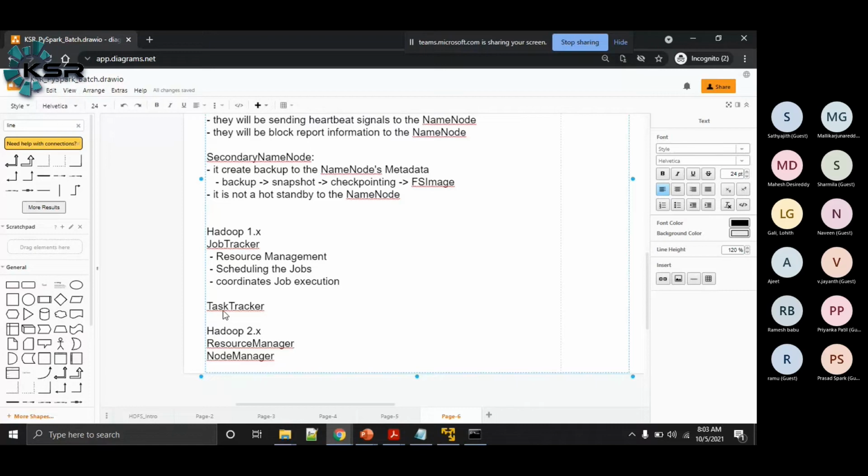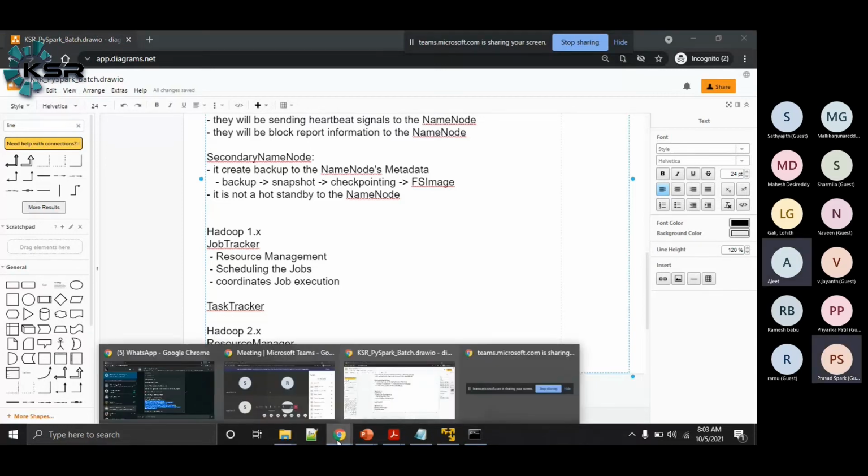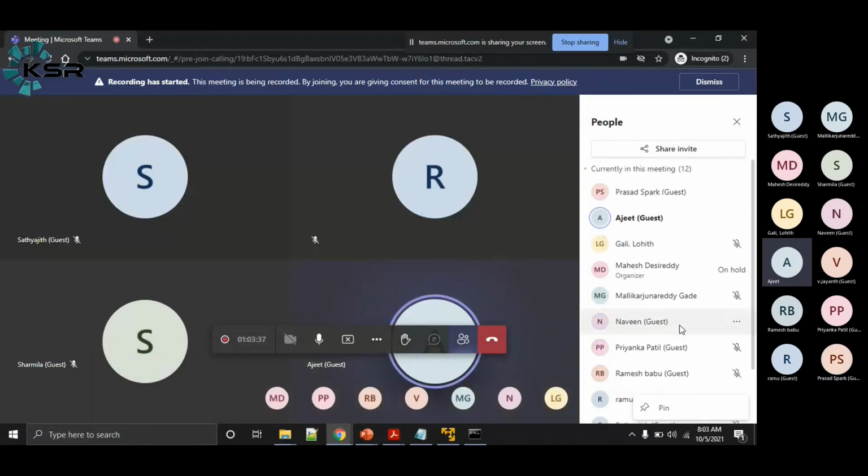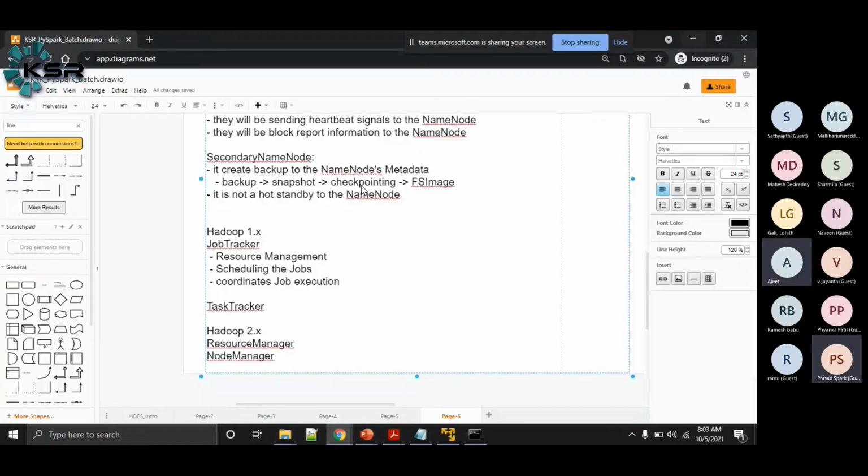One question. These are task trackers. Yes, please. How does it understand which member is handling what kind of request, and how is the work evenly getting distributed to the resources? So that is the role of the job tracker. The job tracker itself will be taking care of that.